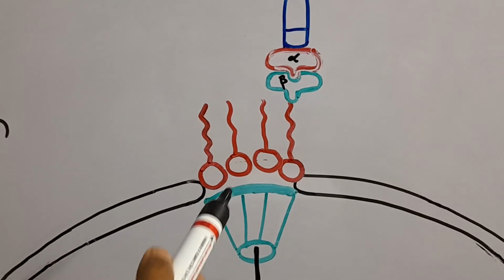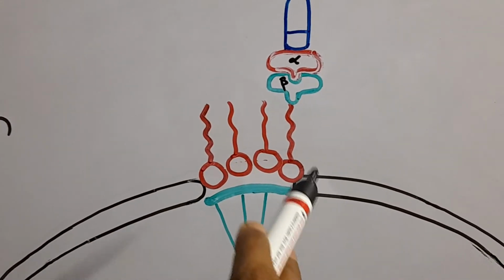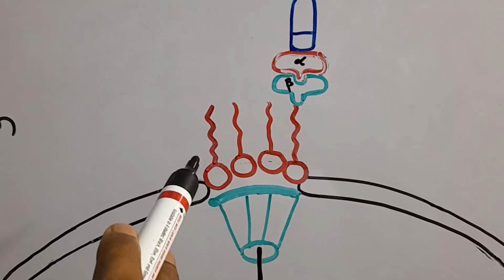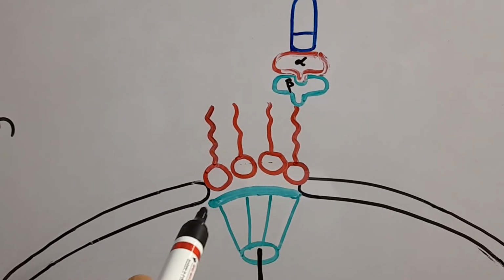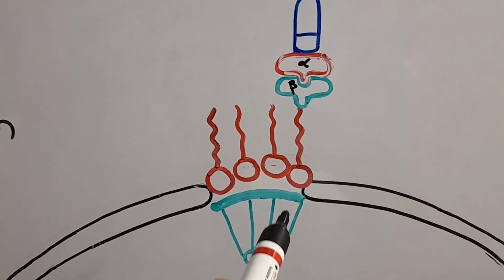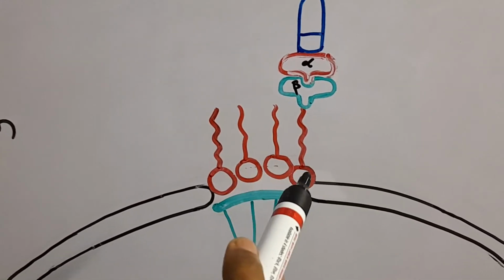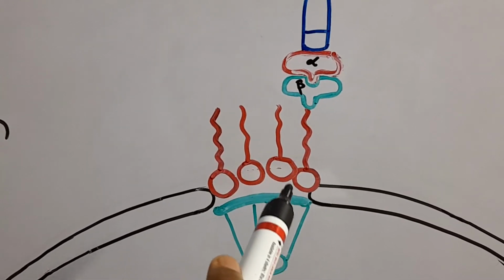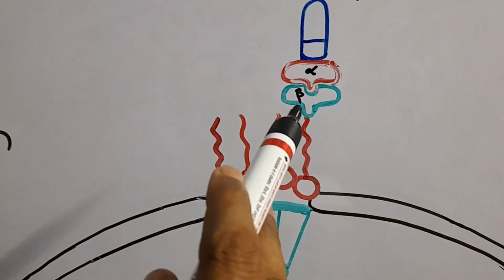Already we discussed that in the nuclear pore complex, a cytoplasmic ring and a nucleoplasmic ring are present, with a basket-like structure around. In the outer ring or cytoplasmic ring, 8 protein subunits are present, and each has a fiber-like structure, that is a fibril.